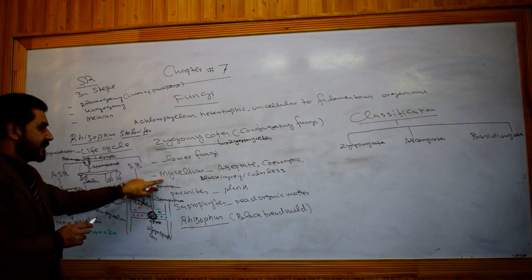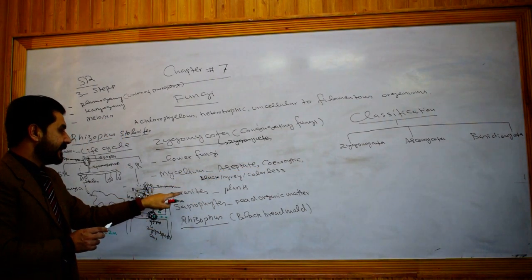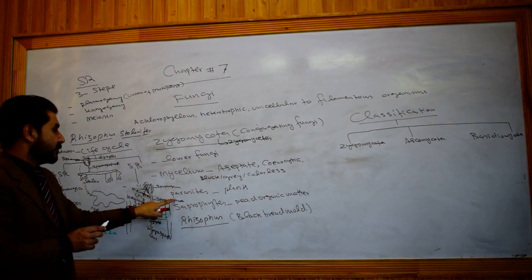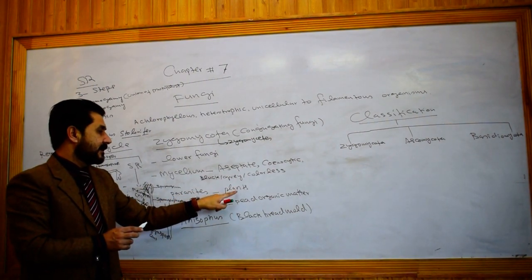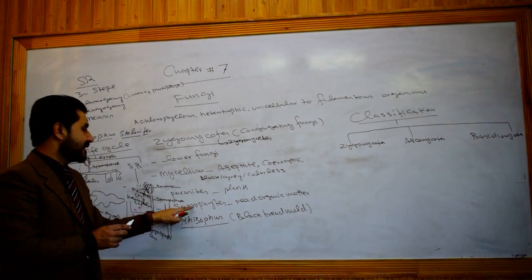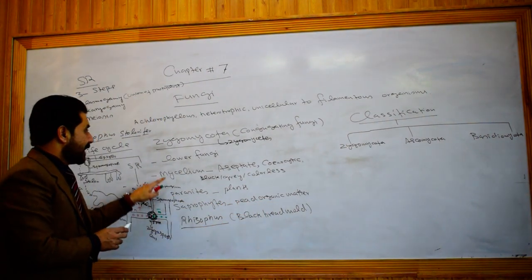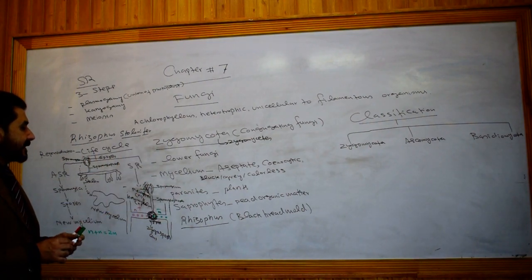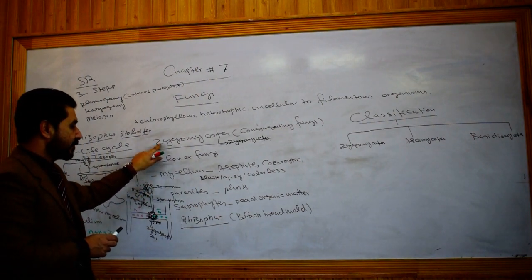Lower fungi are those fungi in which the mycelium is aseptate, coenocytic. The Zygomycota include what? Parasitic members, which are the causative agents of different plant diseases, and some are saprophytes, which obtain their nourishment from dead organic matter. The Zygomycota produce a characteristic type of what? Spores. One of the sexual spores is called zygospore. So because of the production of zygospores, they are given the name Zygomycota.